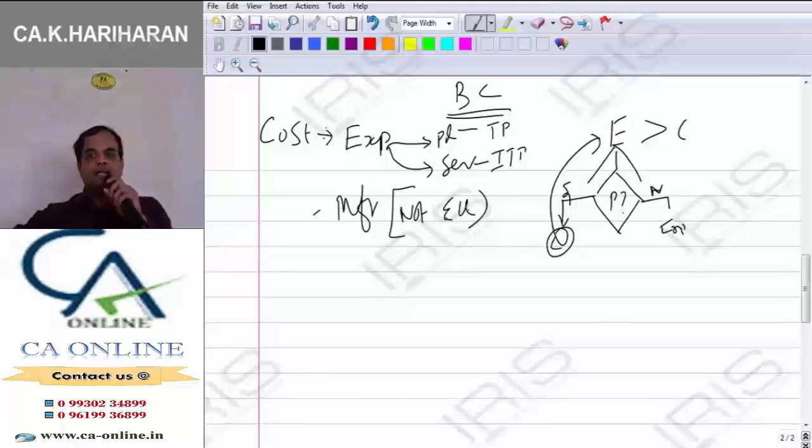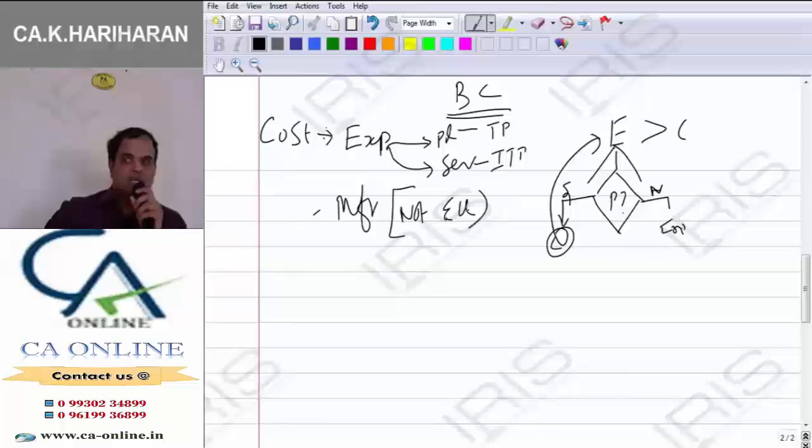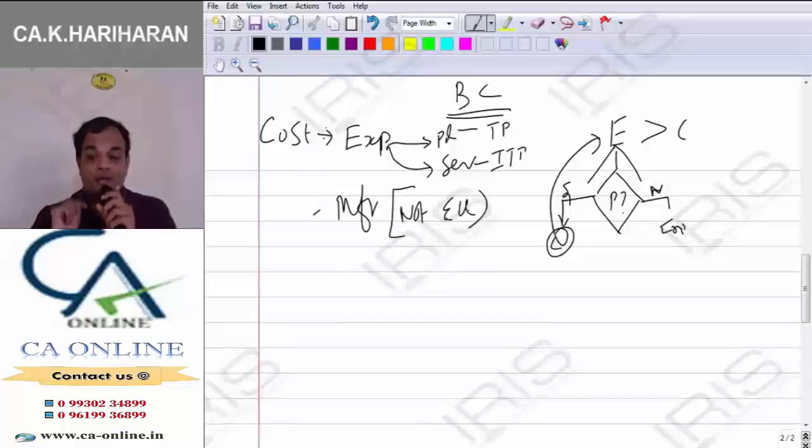Suppose a client comes and asks, how much is the bill amount for your services, sir? Wait, total cost to run my firm, number of clients in my firm. Total cost divided by number of clients is equal to bill per client. You have to pay 2 lakhs rupees. Sir, I came only for a PAN application, sir. Is the total cost numerator correct? Is the number of units denominator correct? Take your calculator: total cost divided by number of units is equal to cost per unit.